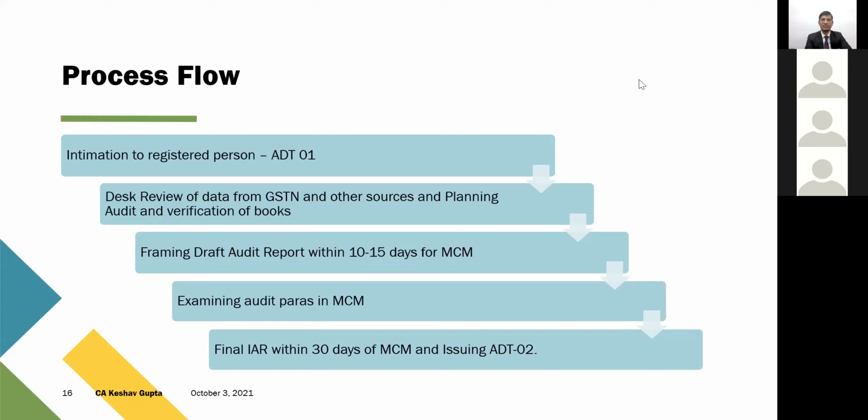And it's not just one-to-one audit discussion. There's a list of audits which have been undertaken by multiple groups or multiple circles, so there's a common MCM for all those discussions. They examine the audit paras in MCM, they revert, they discuss, the principal commissioner, the chief commissioner, the joint commissioner give their comments, and the decision is taken whether this para is to be continued or this para is to be dropped.